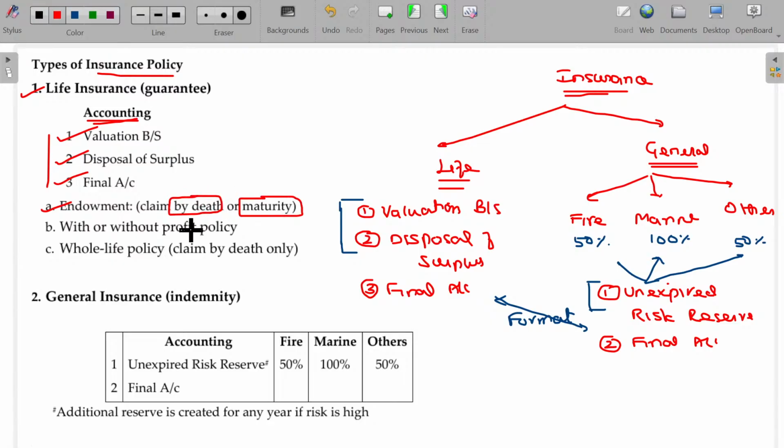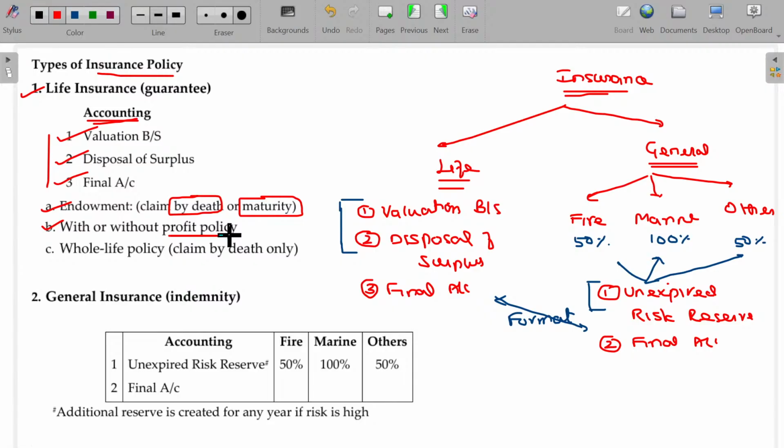This is called endowment, with or without profit policy. With profit means whatever premium you pay may be invested by the insurance company somewhere, and a share of the income generated will be given to you. It is a good way to cover your risk as well as an investment. So you safeguard your family; in your absence, your family will get the claim.